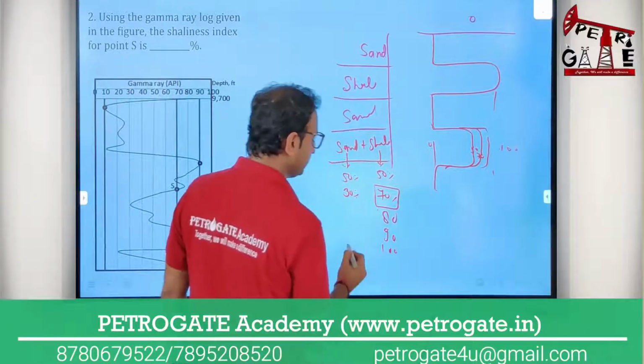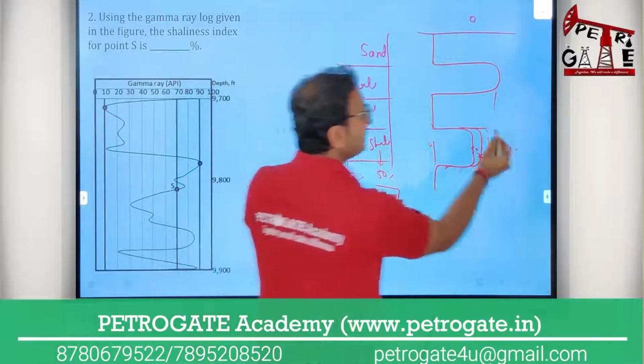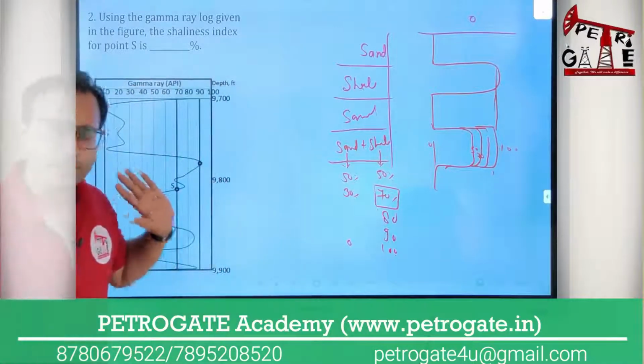If this is 100, this will be your 0. It means it will be your pure sale. It means this kind of sale. It means your response will be 100% like this. Okay, so the simple formula is that.